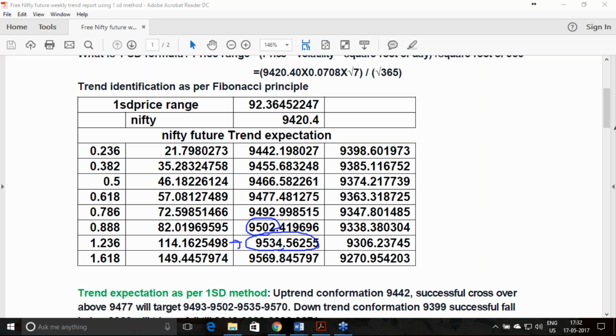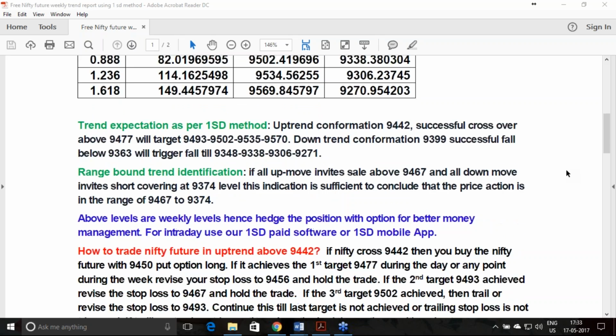Because this is a calculation we have done well in advance. The objective of putting this fact in front of you is that the market obliges, or the market unearths, the calculations we have done. If it is not unearthed, you can ask why it retraced from some 3 or 4 points above or below this level. So this is a fact I am just presenting in front of you. What is the trend analysis you should accept for your trade judgment process? This is the first fact.